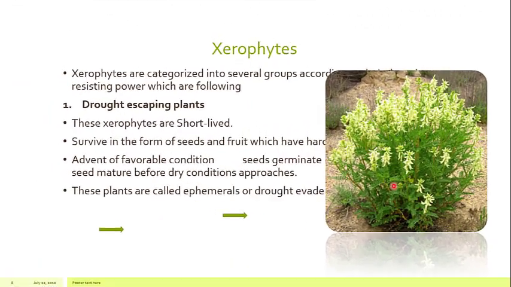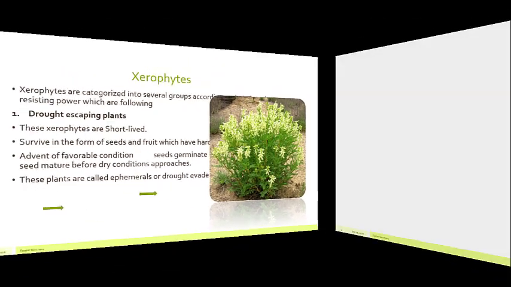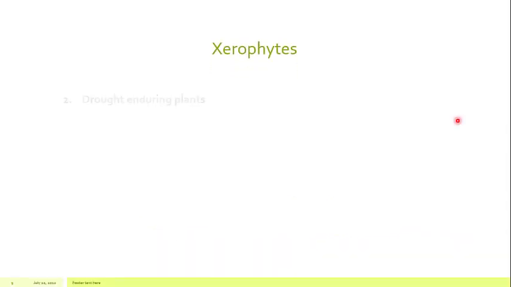We have seen the Astragalus. You can see here, this is the plant Astragalus, and it is an ephemeral. It escapes the drought and makes its seeds before the approach of the dry condition. So the next category is the drought enduring plants.